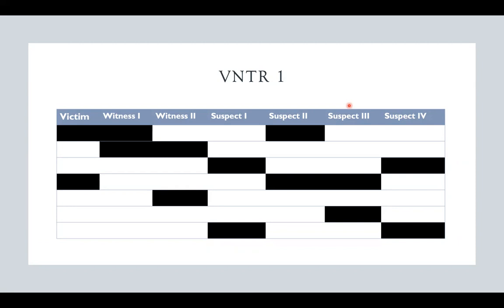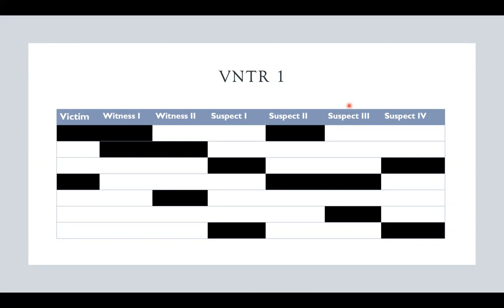Just like our second witness, our first suspect does not share any alleles and is in the clear. However, our second suspect shares the same alleles with our victim, so we will keep them in close consideration when observing VNTR locus 2.